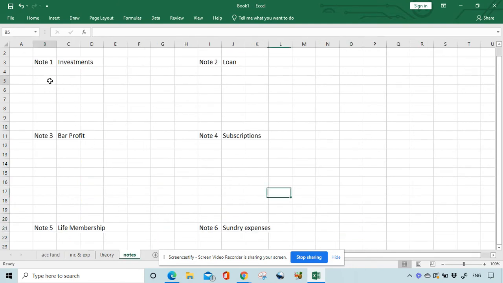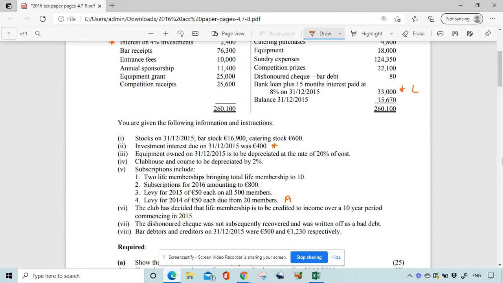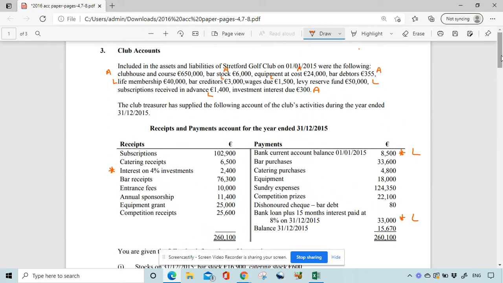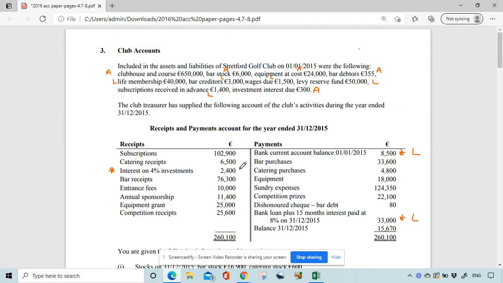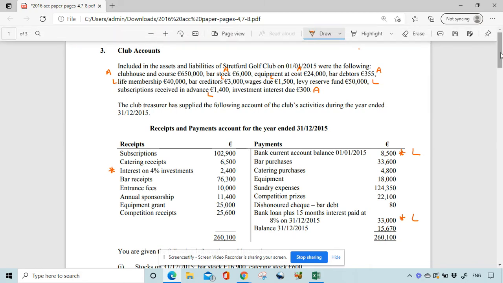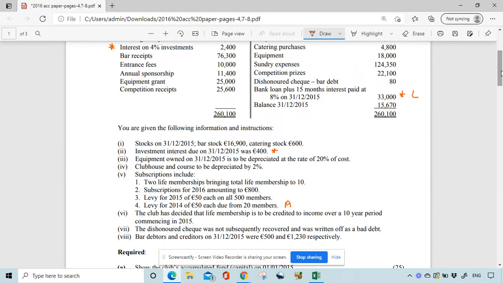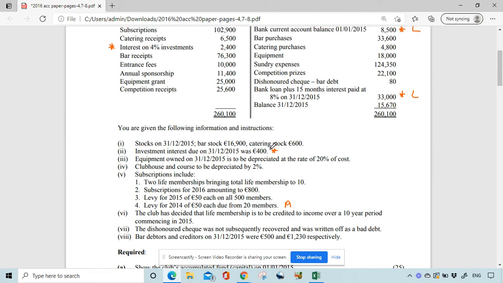So first of all, investments. Let's take a look at the figures that we know. So we have investment interest due at the beginning, 300. Interest on 4% investments, 2,400 was received, and then there was still 400 due at the end.